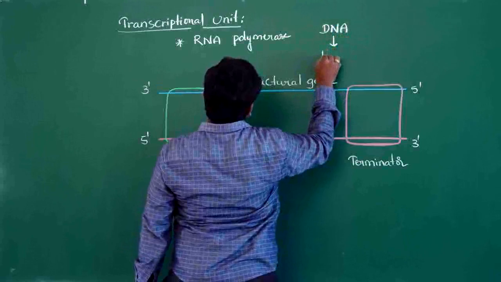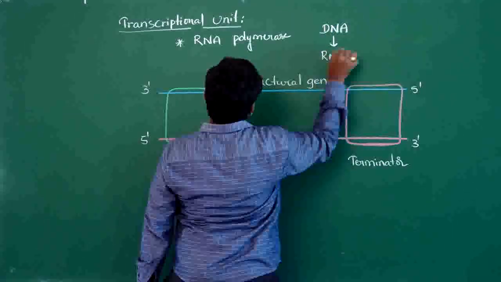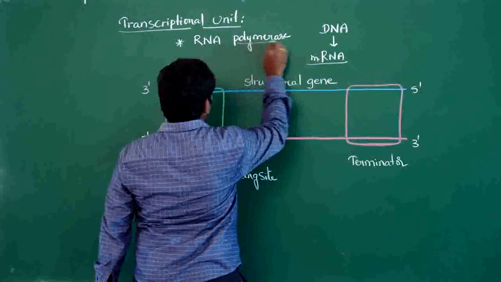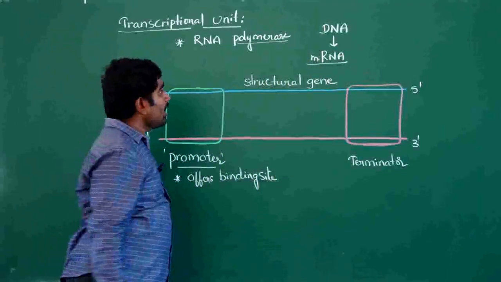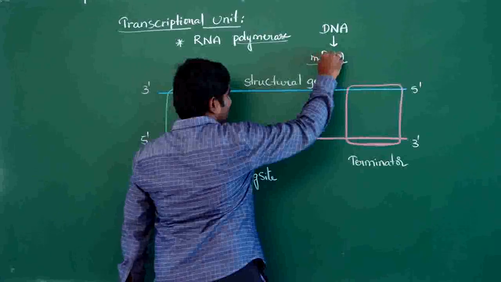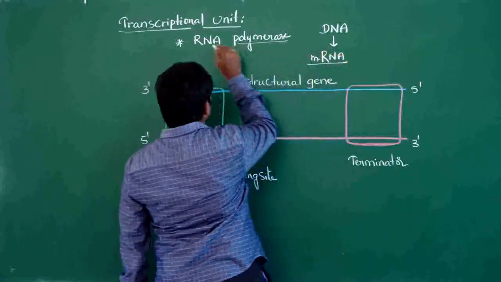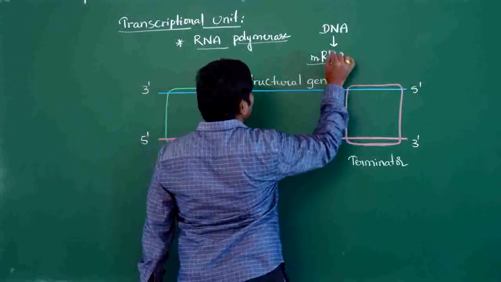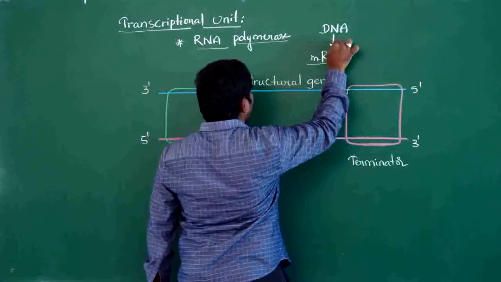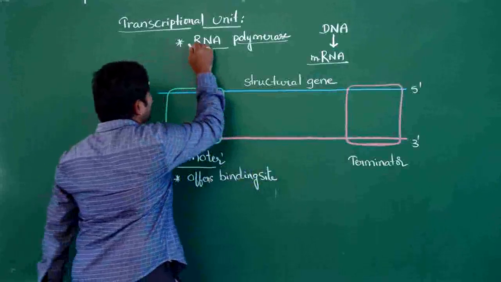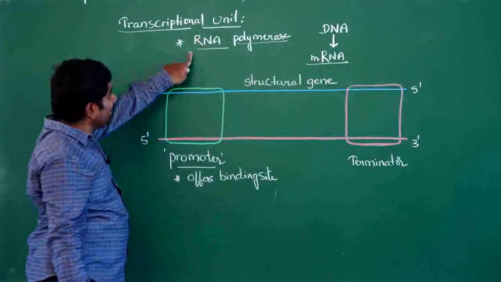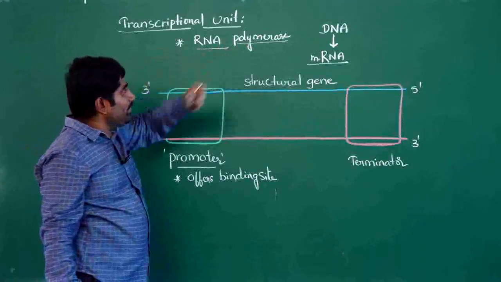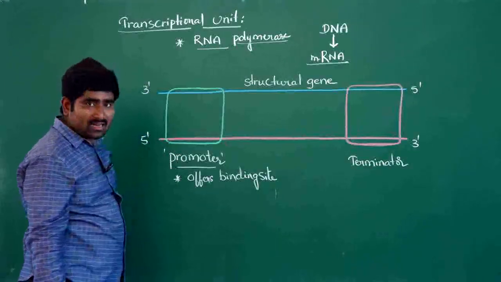From the DNA, RNA is produced, mRNA. Here polymerization of RNA is taking place, so this enzyme is called RNA polymerase. And since the polymerization of mRNA is taking place from DNA, this is called DNA dependent RNA polymerase, which participates in the process of transcription.